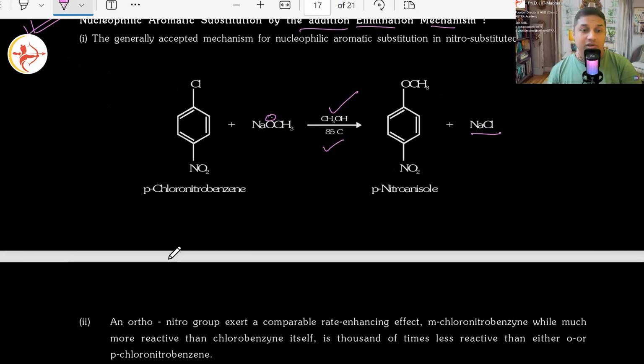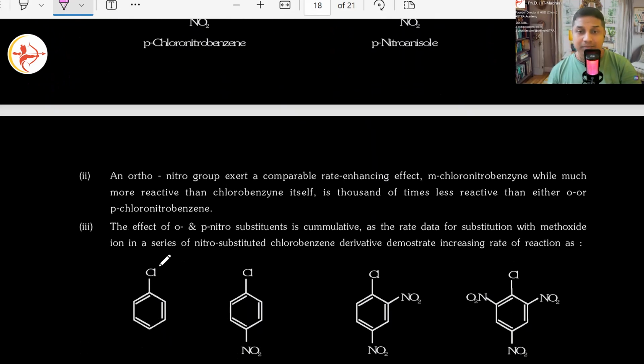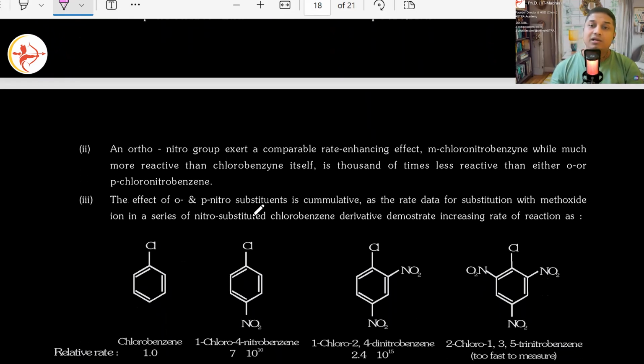Now, an ortho-para group exerts a comparable rate enhancing effect. Meta-chloronitrobenzene, while much more reactive than chlorobenzene itself, is thousands of times less reactive than either ortho or para-chloronitrobenzene. Is this clear? They've clearly told here that ortho and para nitro exert a comparable rate enhancing effect because they are more reactive, and the meta one is comparatively less reactive. Yes, almost 1,000 times.